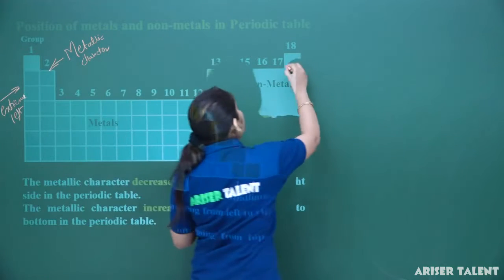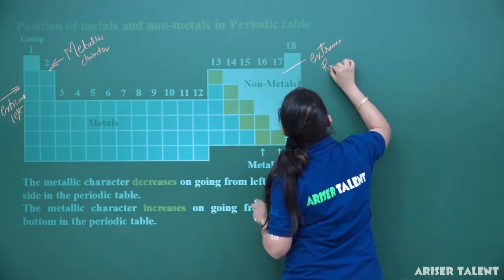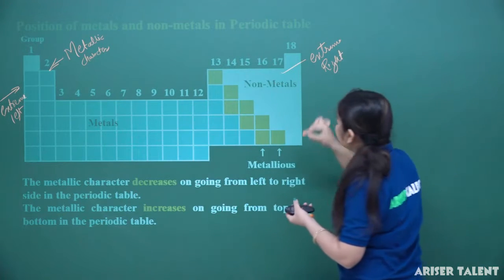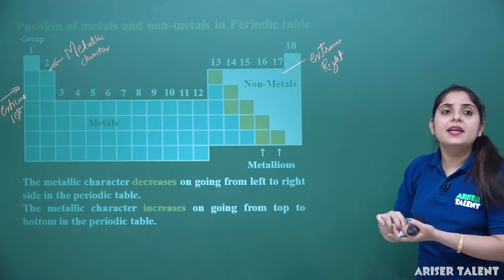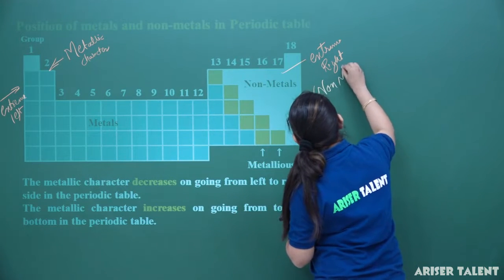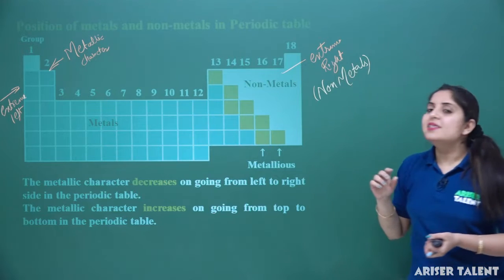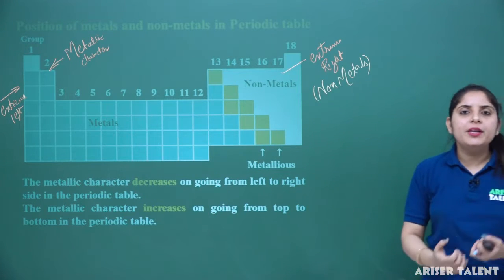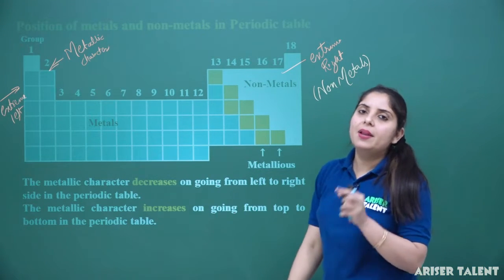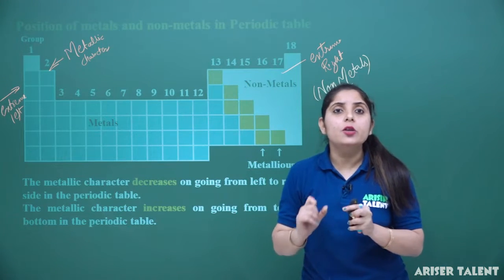And this is our extreme right. So in the extreme right of the periodic table, which character is present? The character that is present will be of the non-metals. So we can say that the elements which are situated in the left hand side of the periodic table are metals, and the right hand side of the periodic table are basically non-metals.